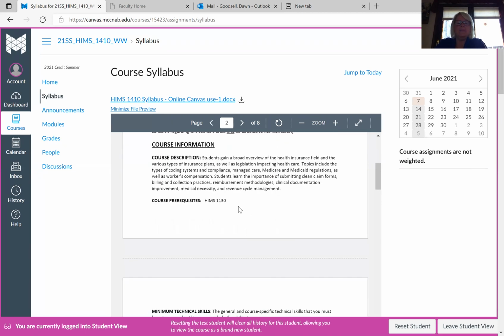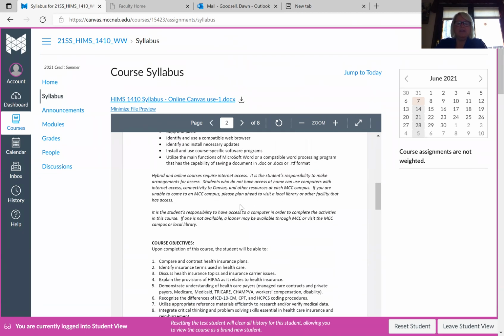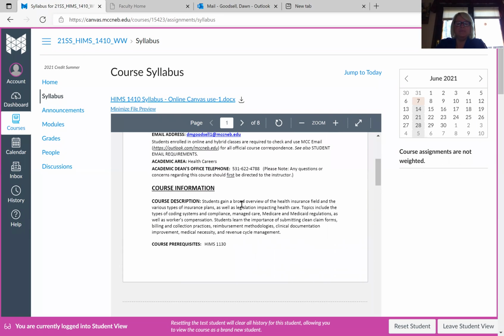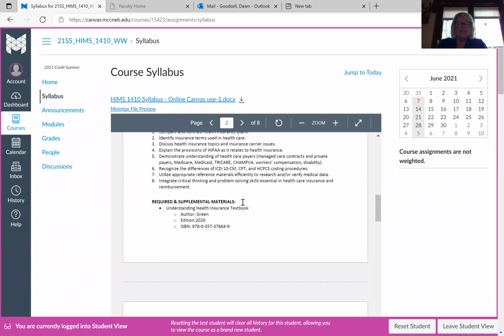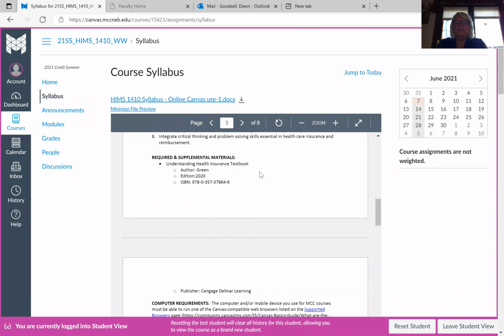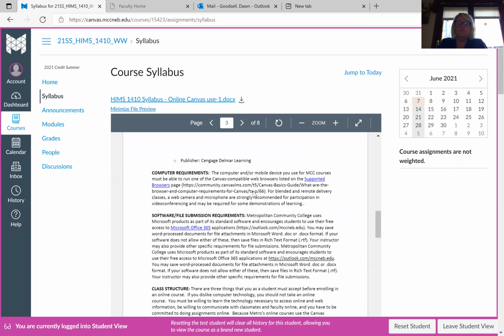And then going down here, the important thing is, what books am I supposed to have? And that is down here under required supplemental material. You're going to see Understanding Health Insurance Textbook. That is the 2020 edition, and it's by Green. There's only one book for this. Make sure you read it carefully, read it fully, watch your PowerPoint, because those are all the learning materials that you have, and make sure that you look over those really well in order to do well in this class.